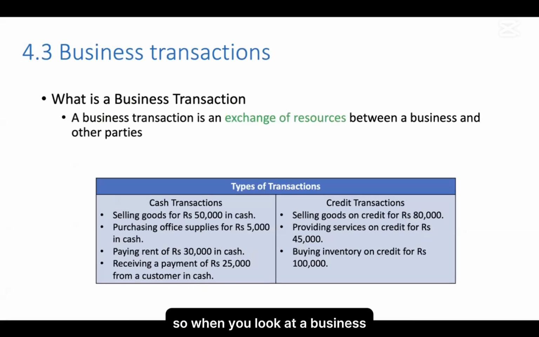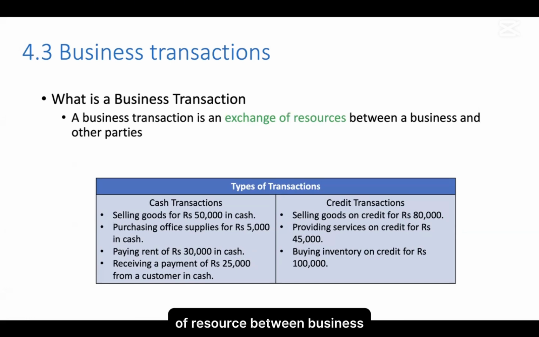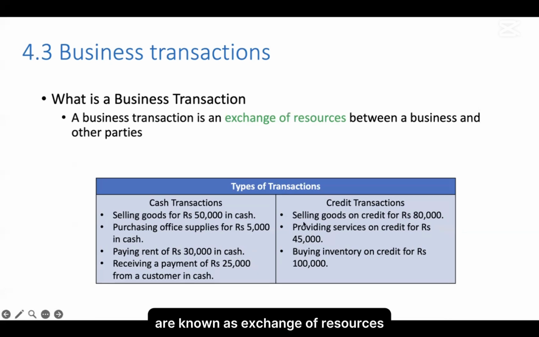When you look at a business, it has business transactions, and further, a business has different events as well. A business transaction is an exchange of resources between the business and another party. There are two parties, that is the business and the other party. Exchanging resources between these two parties is known as exchange of resources.